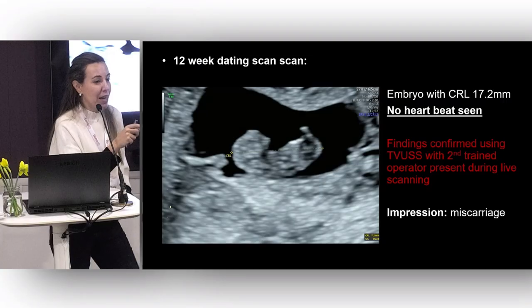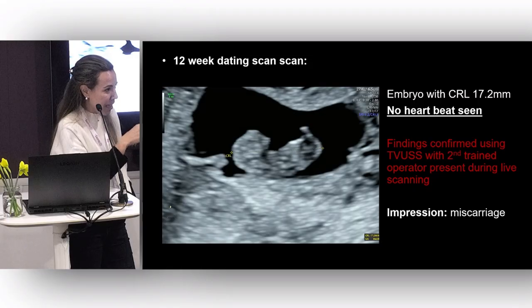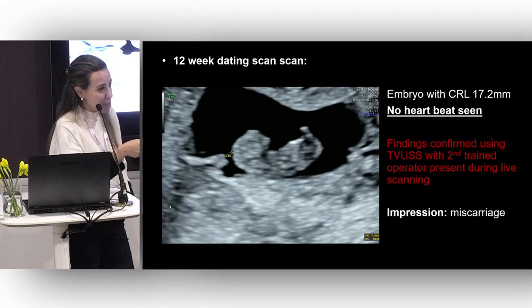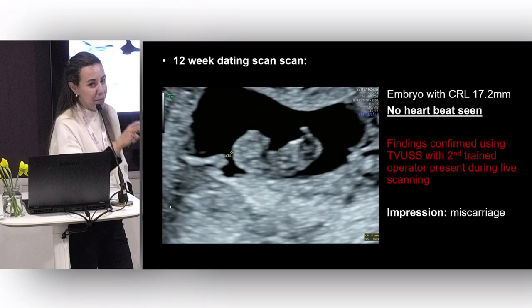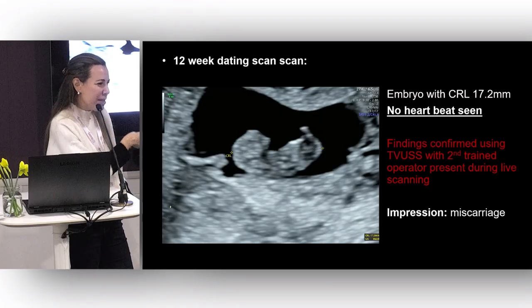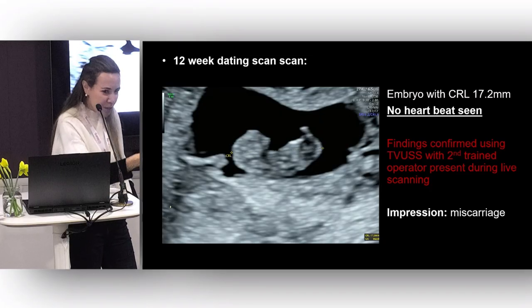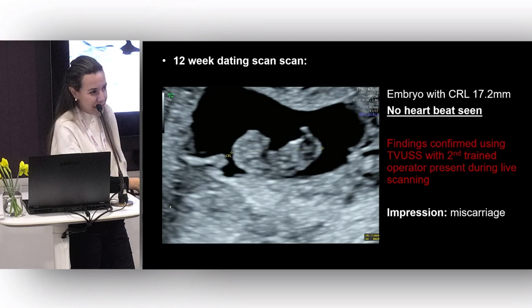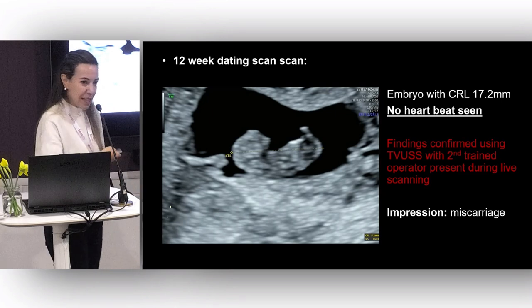If you have a lady who comes to see you and had a scan and the CRL was 1 millimeter with a heartbeat, and she comes back and sees you a few days later, and it's 4 millimeters with no heartbeat, I've seen that happen. Don't just wait. Rescan her in a week, because that 1 millimeter with a heartbeat, do question that, okay? Because how can we possibly measure something at 1 millimeter with any certainty? So do think about that when you're seeing women.